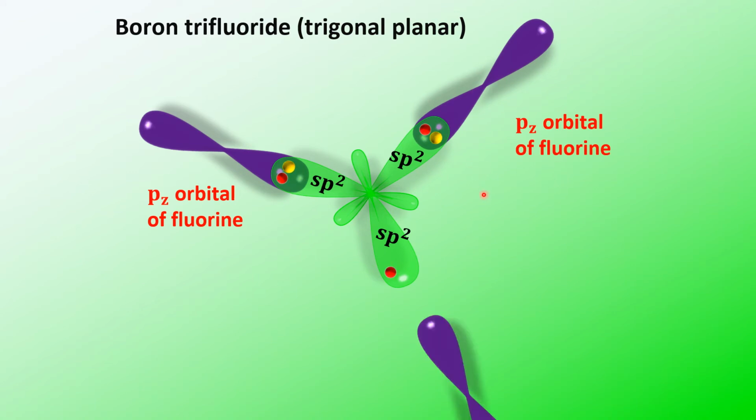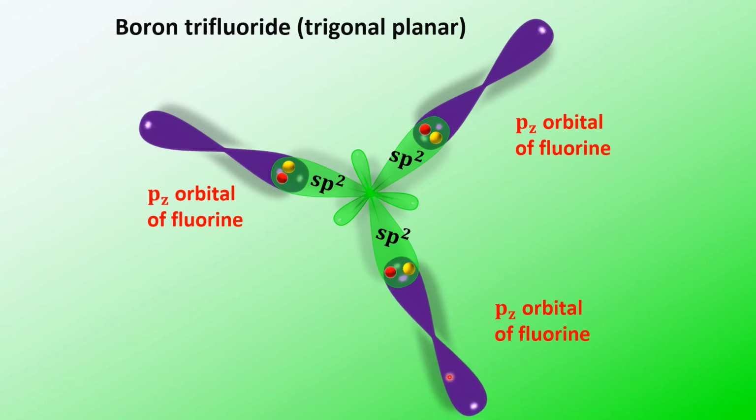So another sigma bond is formed, and this is the pz orbital of the third fluorine which is having the unpaired electron, and this will overlap with the third sp2 hybrid orbital along the internuclear axis. So again another sigma bond is formed. So altogether you are finding three sigma bonds which are of same strength, and the angle between them is 120 degrees. Okay, now we'll see the 3D model for this.